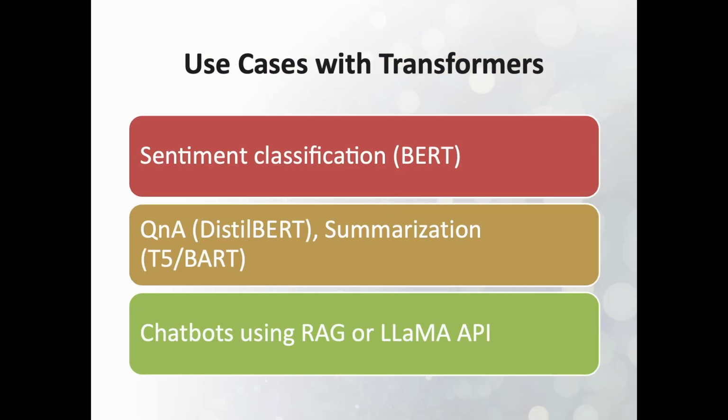Now let's explore what you can build. First is text classification. Use BERT to detect toxic comments, classify customer queries, or analyze tweets. Next is summarization. Fine tune T5 or BART to summarize product reviews or lengthy legal documents. Next project which you can do is conversational agents.